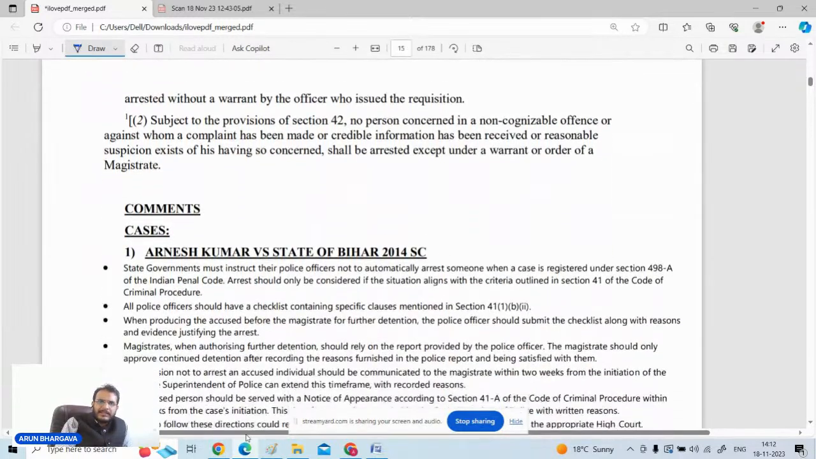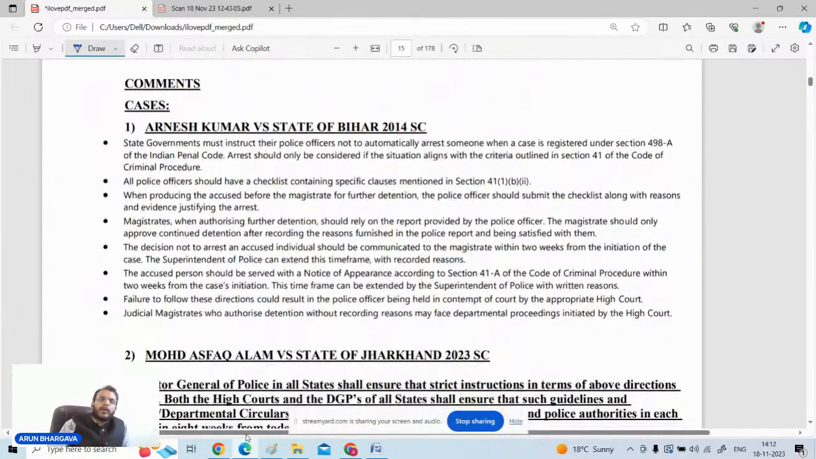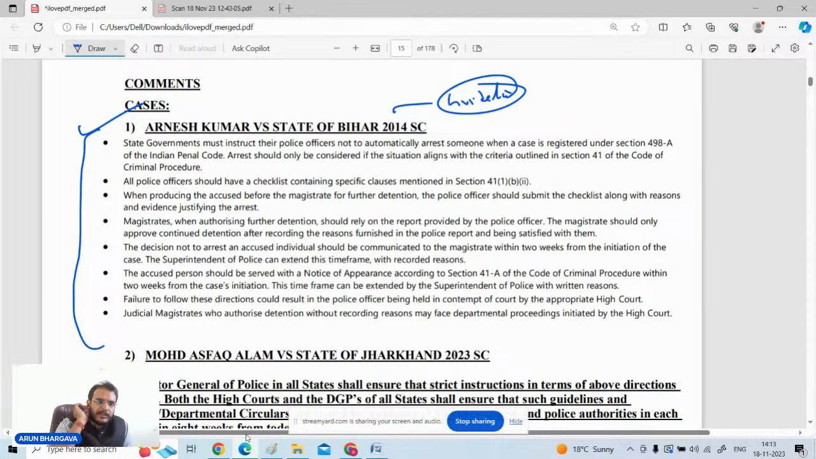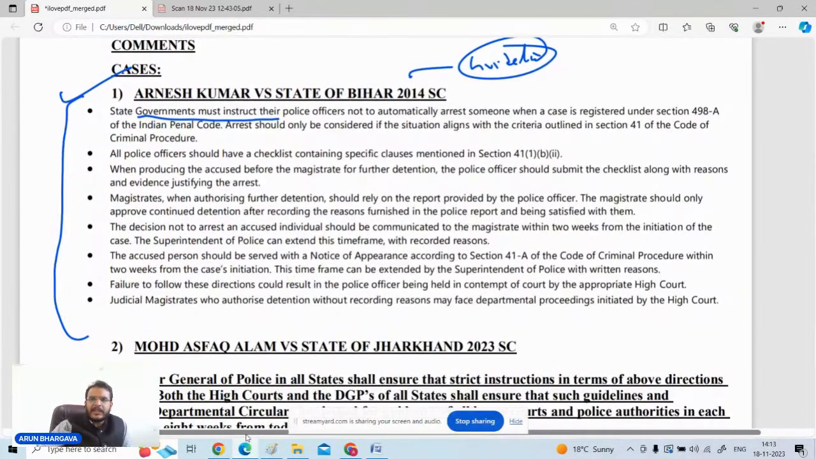Now some important cases with respect to the arrest, that is a very very important judgment, that is Arnesh Kumar versus State of Bihar 2014 Supreme Court. In this particular case, different guidelines were given that when the police officer is going to arrest someone, when the arrest is not required, in what cases the notice for appearance can be issued to the person, and these are the basic guidelines which you people can see. I have mentioned over here that the state government will give instruction to the police officer not to automatically arrest someone when the case is registered.